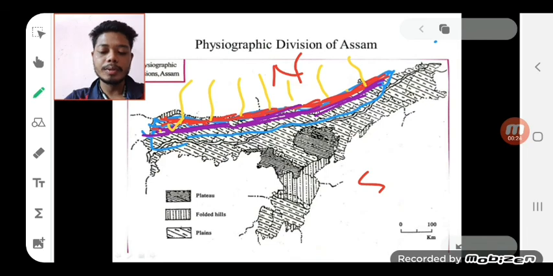The built-up zone merges towards the south with the Brahmaputra floodplain zone. In the south bank, such floodplains are limited in their area and confined to the immediate bank of the Brahmaputra.